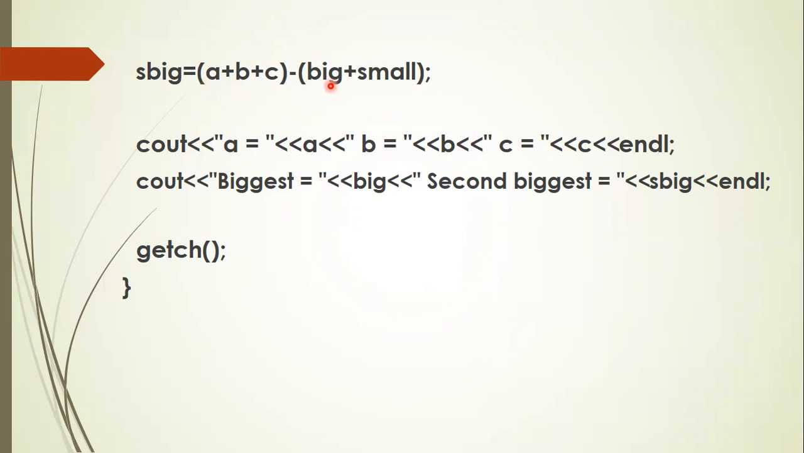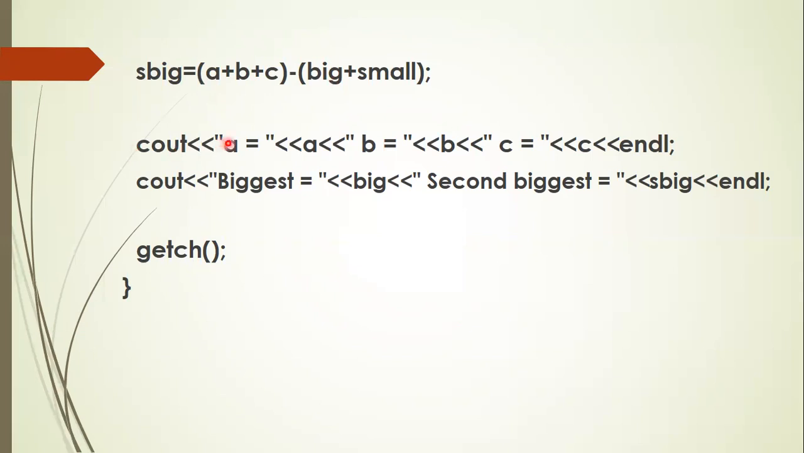So the variable big is used to store the biggest of three numbers. Small is used to store the smallest among three numbers. And once you get the biggest and the smallest, you add all the three numbers together, subtract the biggest and the smallest, then the remaining answer will be the second biggest only. That will be assigned to the variable yes big.